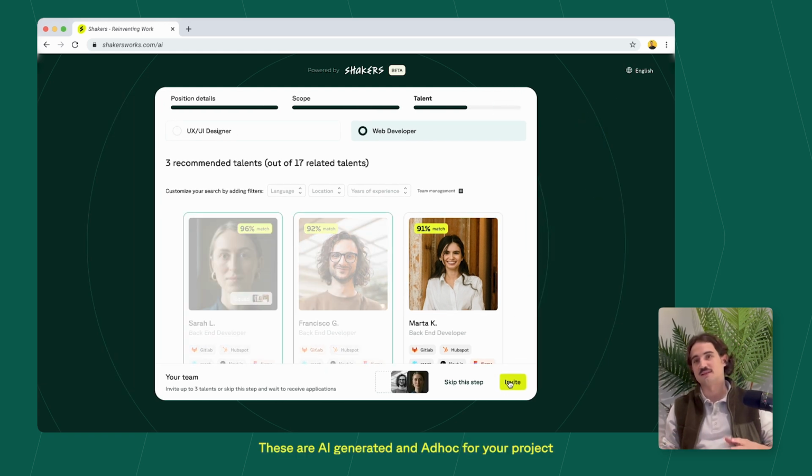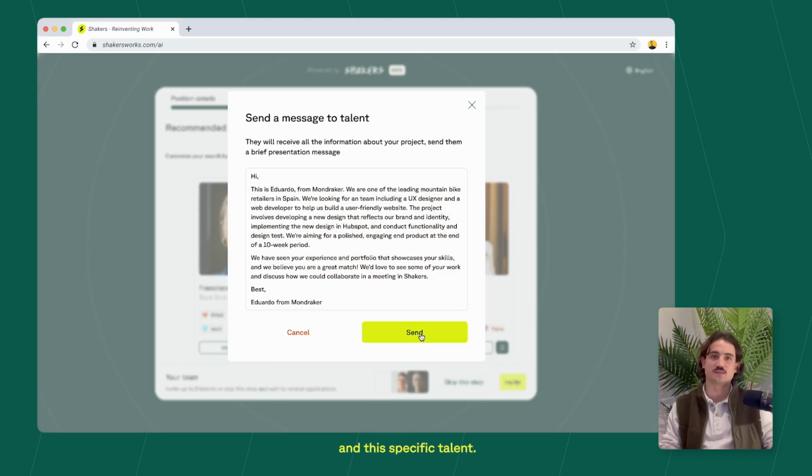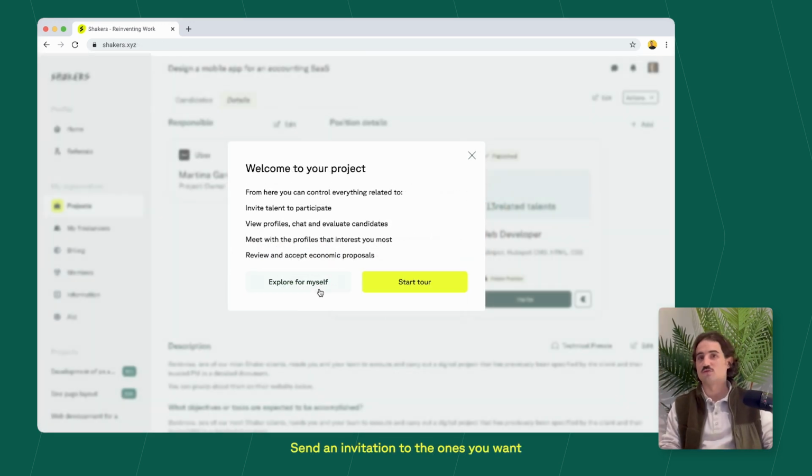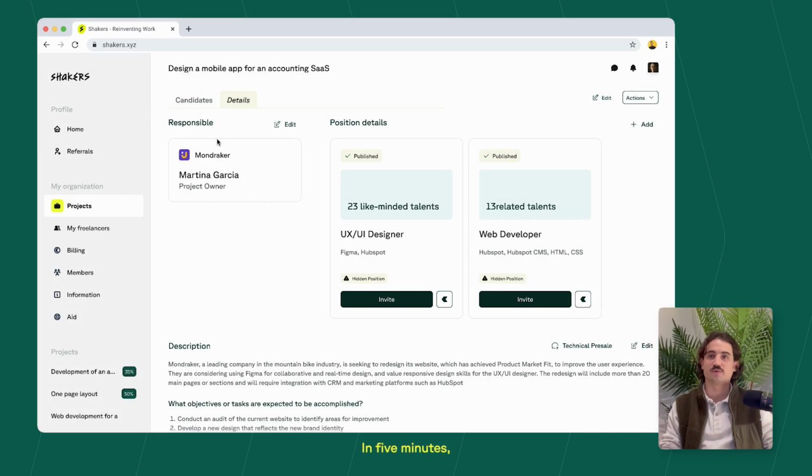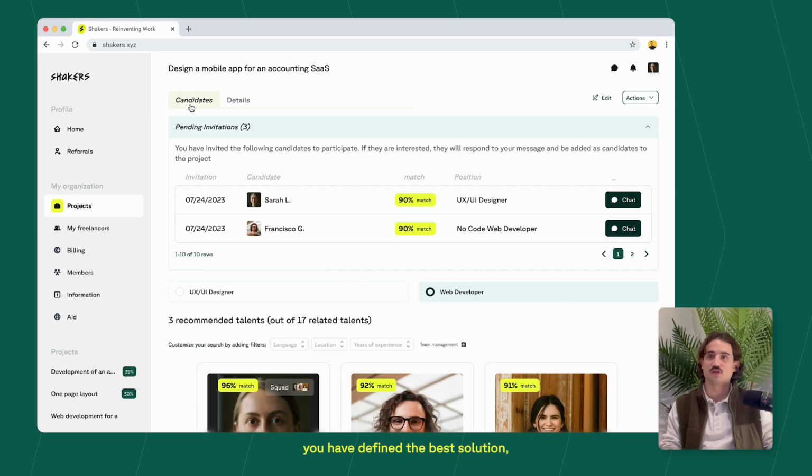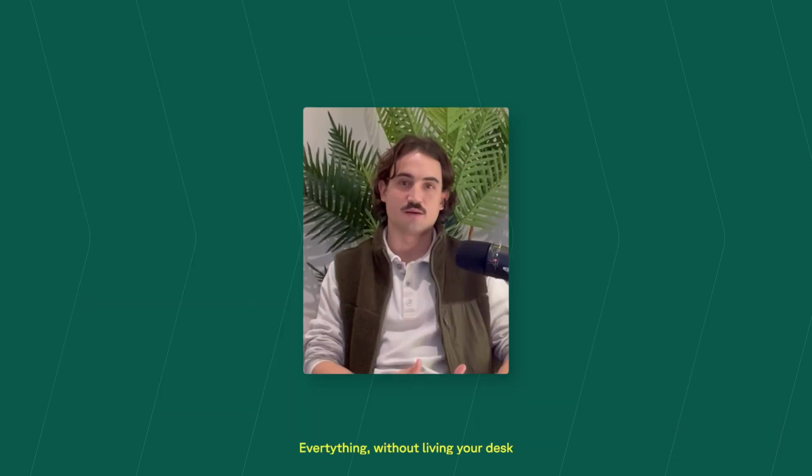Yes, these are AI generated and ad hoc for your project and this specific talent. Send invitations to the ones you want and it's done. In 5 minutes, you have defined the best solution and are ready to schedule effective meetings with the talent that best matches your project. Everything without leaving your desk or during this Cabify trip from your office to the airport.